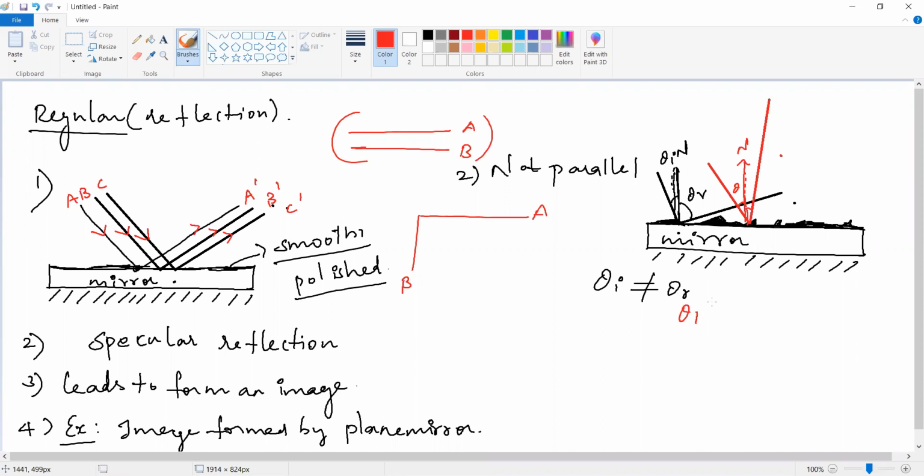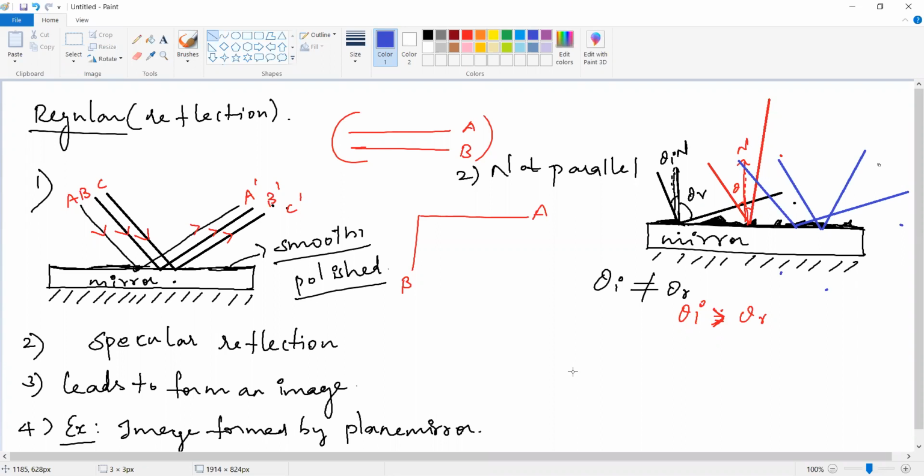Here the angle of incidence is greater than the angle of reflection. So that it is not a parallel one. I'm drawing so many diagrams, so many rays. Can you see this? These are not parallel rays.